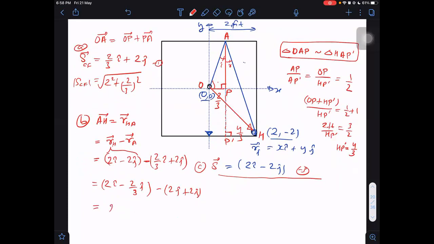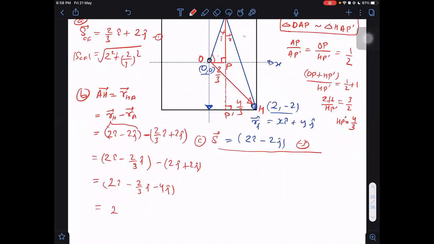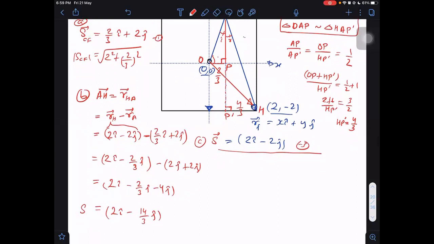What is it then? 2 i cap minus 2 by 3 j cap minus 4 j cap. What is it then? 2 i cap minus 14 by 3 j cap. That is the displacement we are getting at last from A to H.